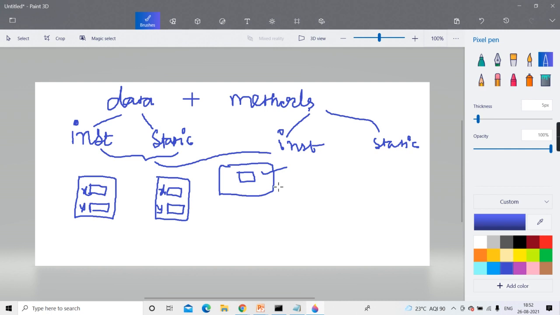This is the common property, this is not an individual property. But what is its own property? Instance. Then static is common to all. Yes, for the object, instance only. Clear? Instance is only for that object, and static is shared by all. All objects can share it.